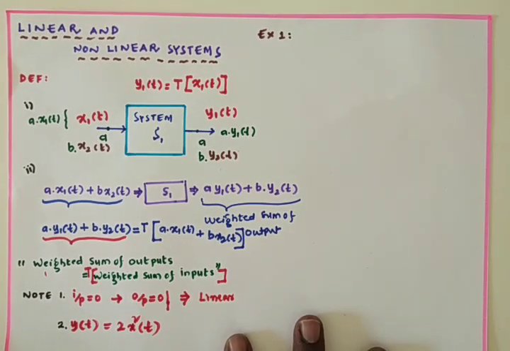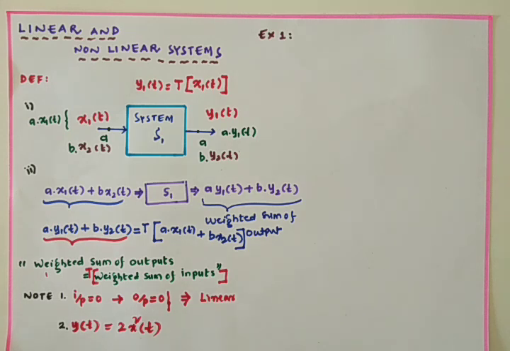Two points here we have to note. One is, if the input is 0 and the output of a system is also 0, then obviously we can categorize that system as a linear system, otherwise it is non-linear. Coming to the second point, if a system output expression is described with square or higher power terms, then that system is obviously a non-linear system. Based on this theory, we are going to test whether the given system is linear or not.